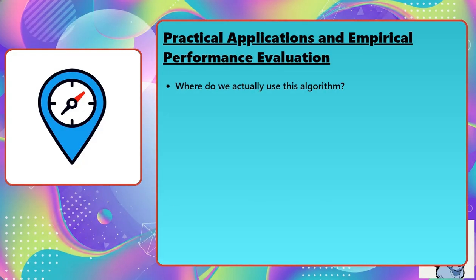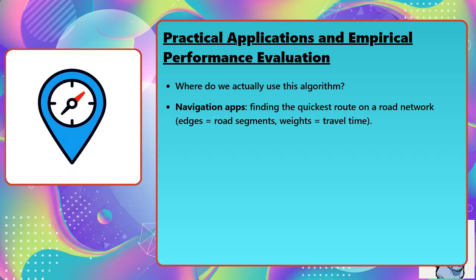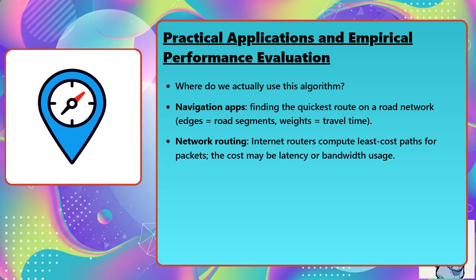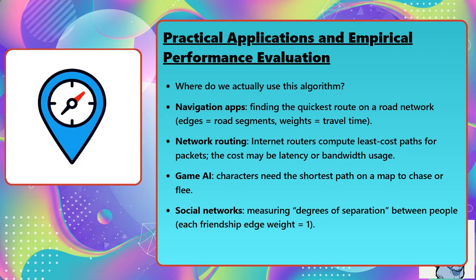Where do we actually use this algorithm? Navigation apps: finding the quickest route on a road network, where edges equal road segments and weights equal travel time. Network routing: internet routers compute least cost paths for packets. The cost may be latency or bandwidth usage. Game AI: characters need the shortest path on a map to chase or flee. Social networks: measuring degrees of separation between people, where each friendship edge weight equals 1.